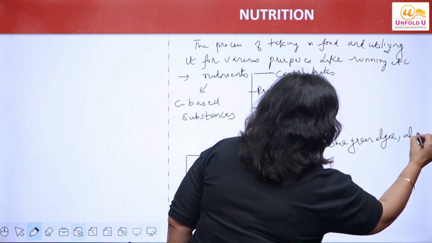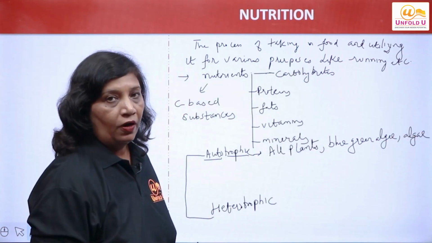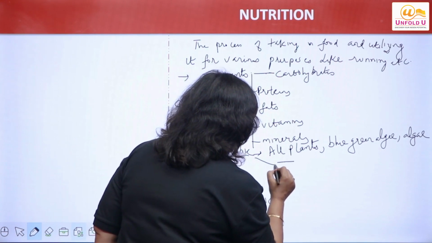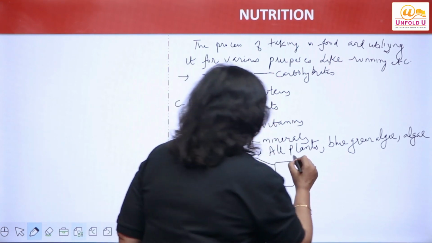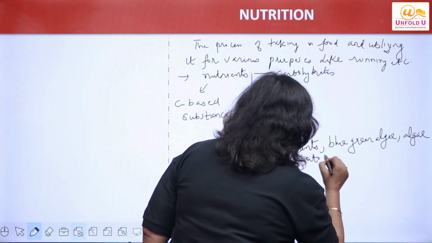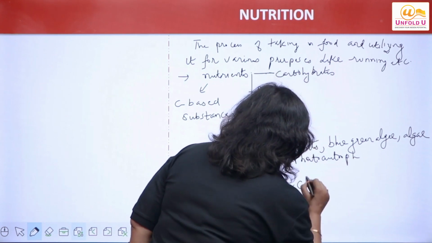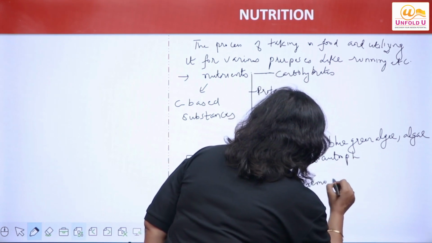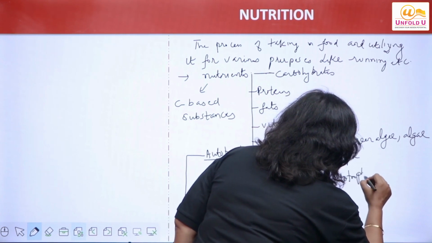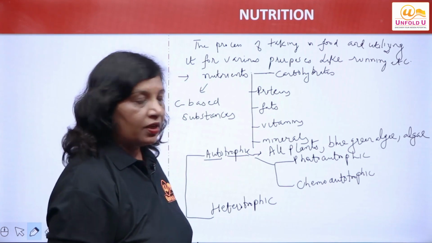And algae, they show autotrophic mode of nutrition. Now we have two types of autotrophic nutrition. One is photoautotrophic, another is chemoautotrophic. Right? Photoautotrophic and chemoautotrophic.